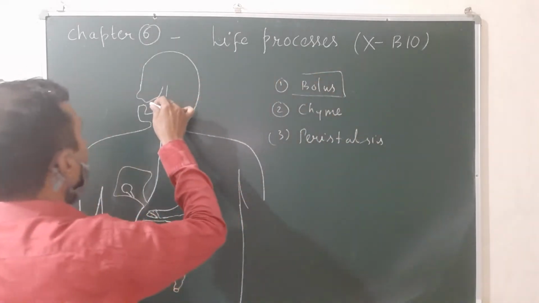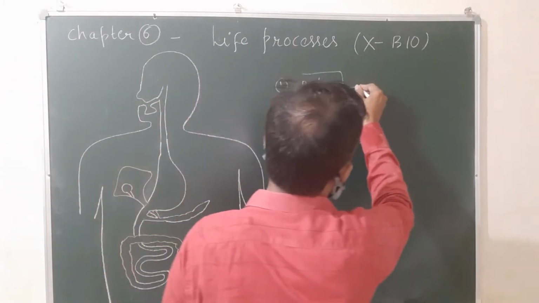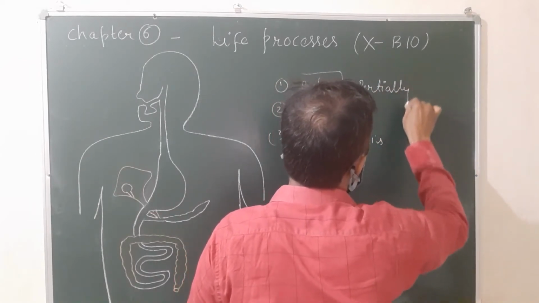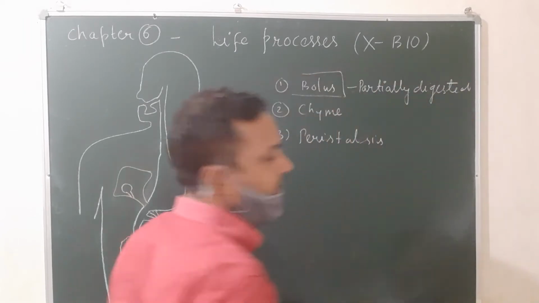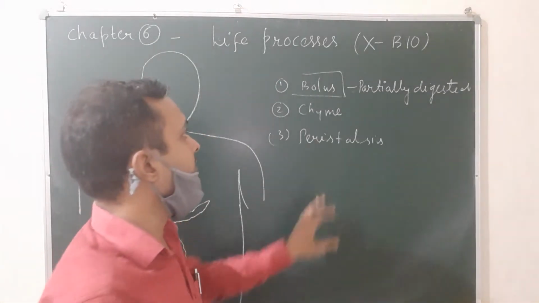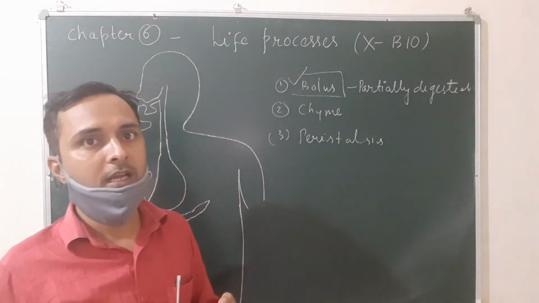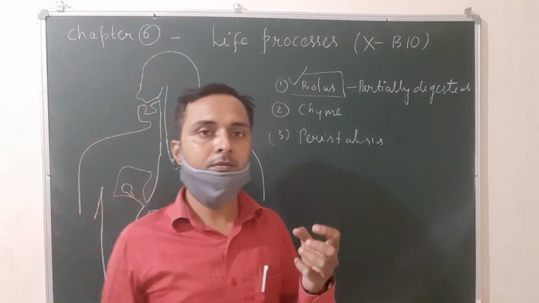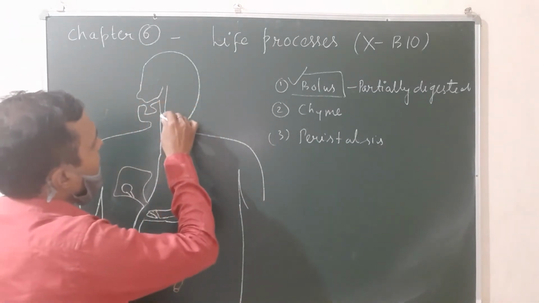When the food is mixed with the saliva, it is called bolus. You can say bolus is the partially digested food present in the mouth. Or you can say when the complex food is mixed with the saliva, it is partially digested, and this partially digested food is called bolus.